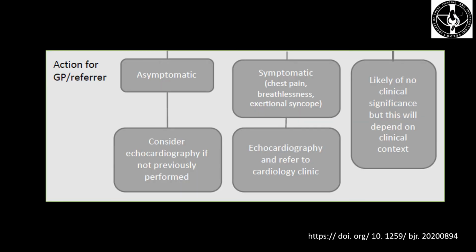Action plan for general practitioners in case of cardiac valve calcifications. In the aortic valve calcification group, if the patient is asymptomatic, then a general practitioner is required to consider echocardiography if not previously performed. If the patient is symptomatic, that is, the patient has chest pain, breathlessness, or exertional syncope, then echocardiography and referral to cardiology clinic is required. In case of mitral valve calcifications, they are likely of no clinical significance, but this will depend on clinical context.